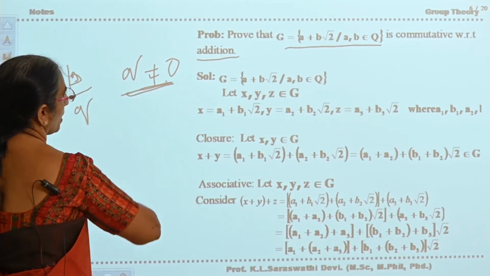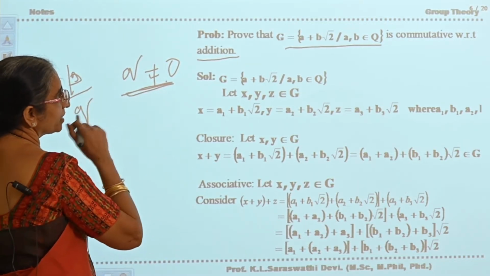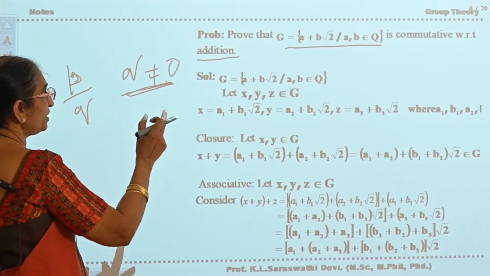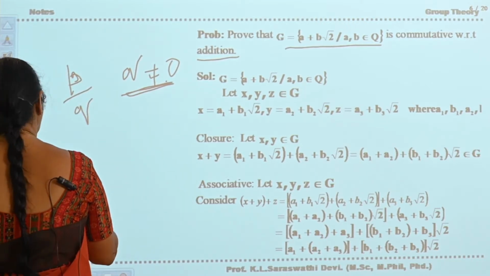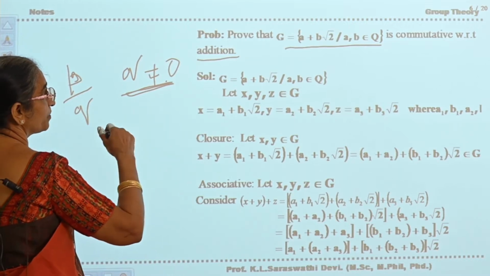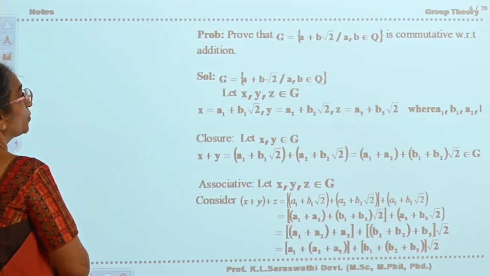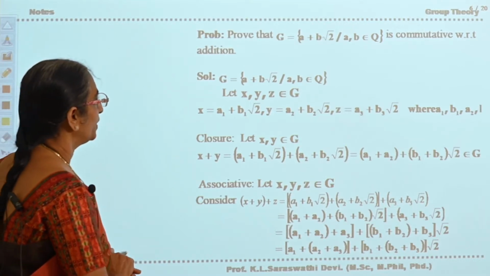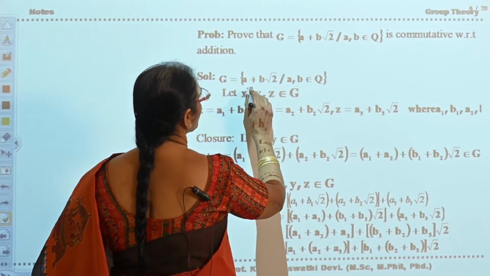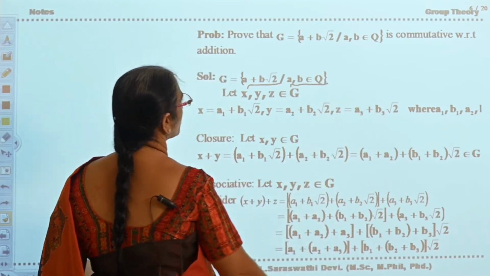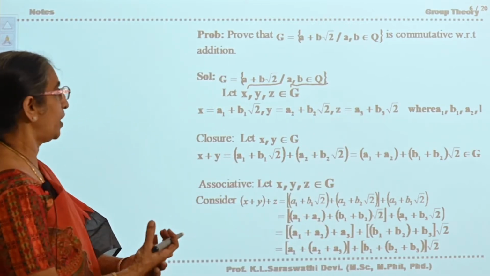That is the rational number. So, A and B are rational numbers. You have to show that G is equal to A plus B root 2 will form a commutative group with respect to addition. Now see here, G is equal to A plus B root 2, A comma B belongs to Q. That is the set you have taken.